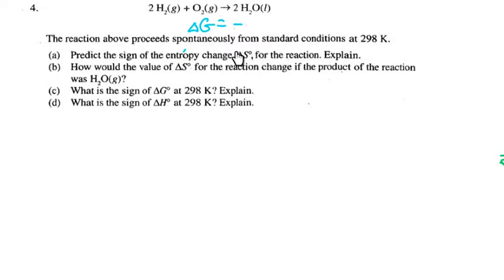Well, we remember that entropy has to do with the amount of order. And you notice there are a lot of gases on this side and no gases on that side. And so that's going to be sort of an organization. The other thing is we have 3 moles of gases going to none, or we have 3 moles of gases going to 2 moles of liquids. Either way, it all indicates that the delta S is going to be negative, as in things are going to be becoming more orderly.